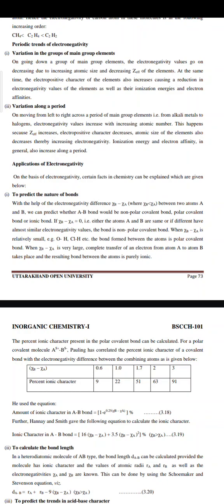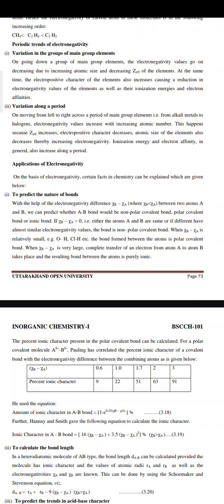Variation along a period. On moving from left to right across a period of main group elements, that is, from alkali metal to halogens, electronegativity value increases with increasing atomic number. This happens because Z effective increases, electropositive character decreases, and the atomic size of the element also decreases, thereby increasing electronegativity. Ionization energy and electron affinity in general also increase along a period.